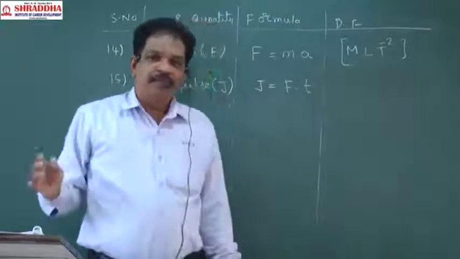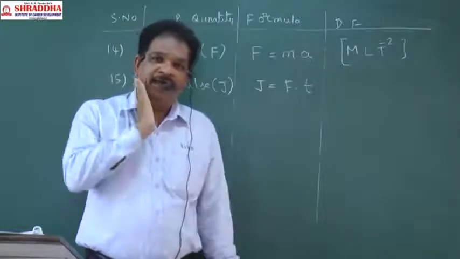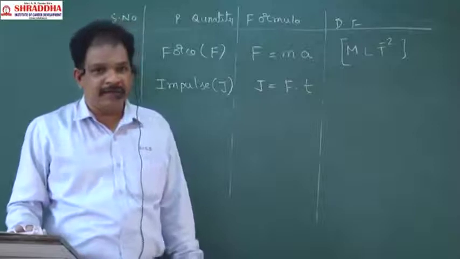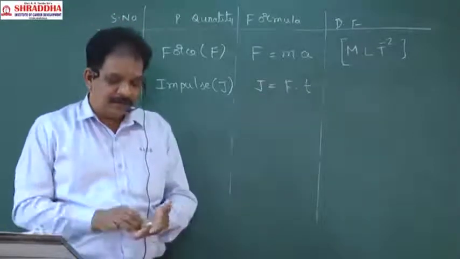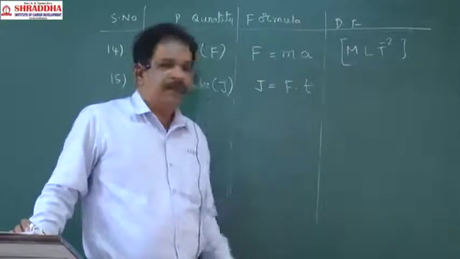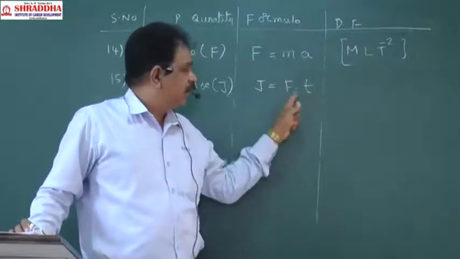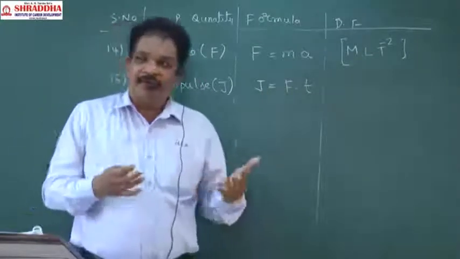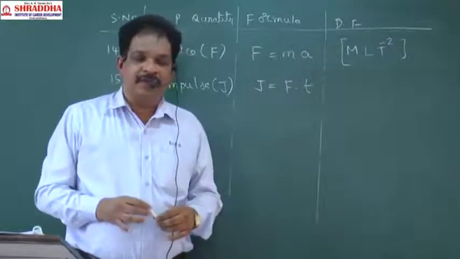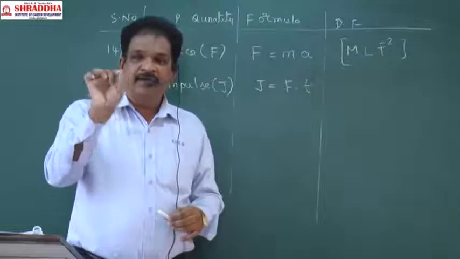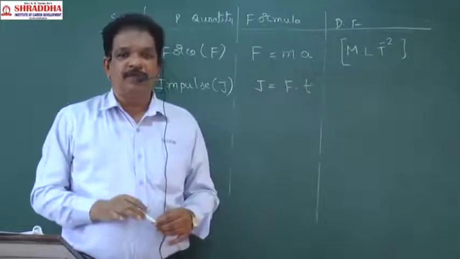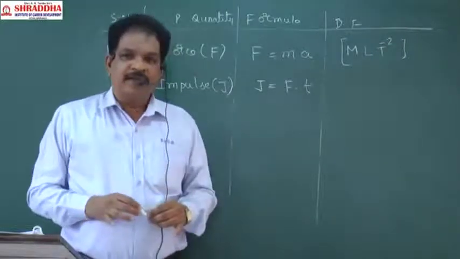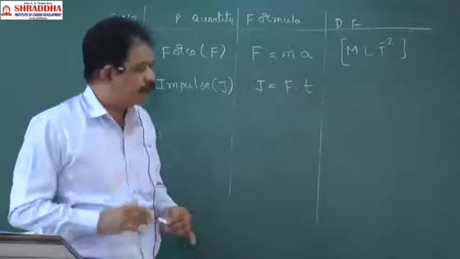If anybody slaps you, the time of contact between the hand and your cheek will be very less, but the force applied will be very large. That force will be called impulsive force. That time will be called impulsive time. That product will be called impulse. Here all will come like this. We will define these quantities in the respective lessons. In this lesson, just prepare the formulas. Learn how to write the dimensional formula. That is more than enough at this junction of time.